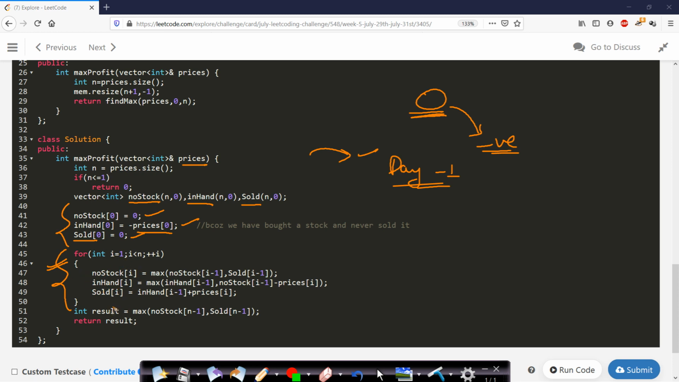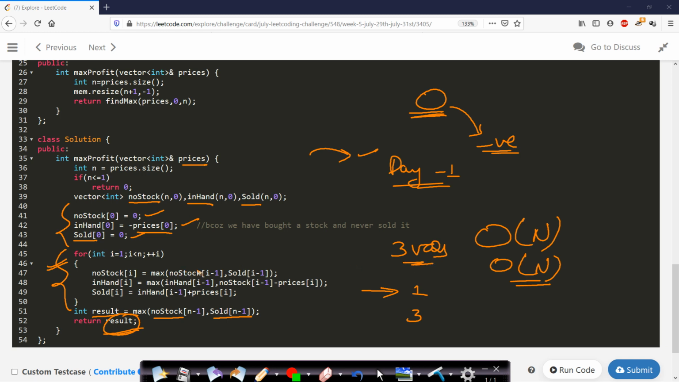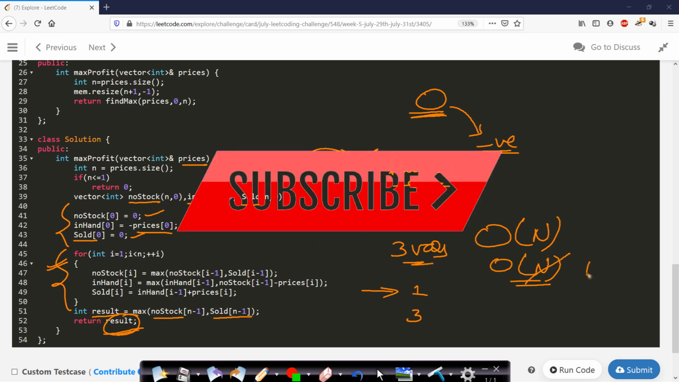Now after this, we will take the final result by taking the maximum of no stock at n minus 1, that is no stock at the last day, comma sold at the last day. I had already explained why we are taking the maximum of the first and the third state and not the second state. Now finally we will return the result. So this is O(n) time and O(n) space, but you can just make use of 3 variables instead of using these 3 arrays, and the space will reduce to just O(1). So I hope you will try that method as well.